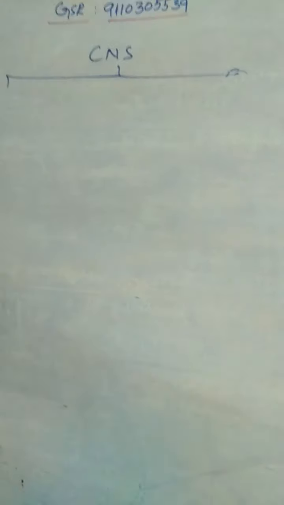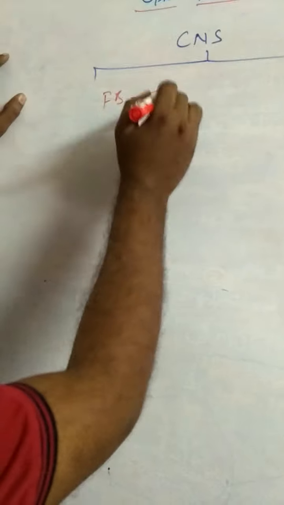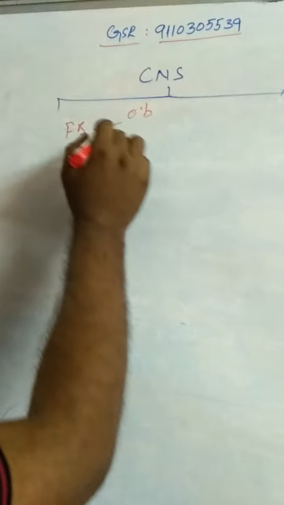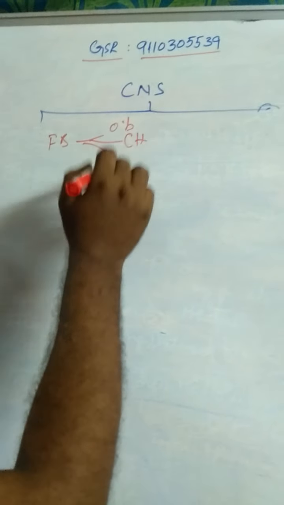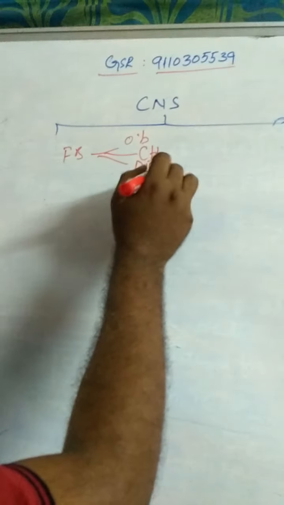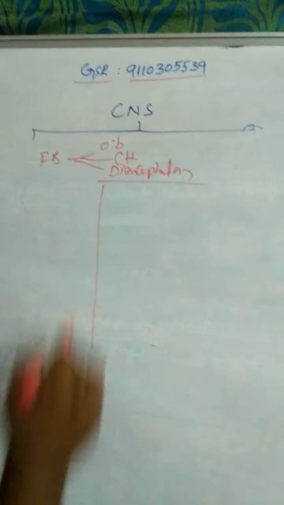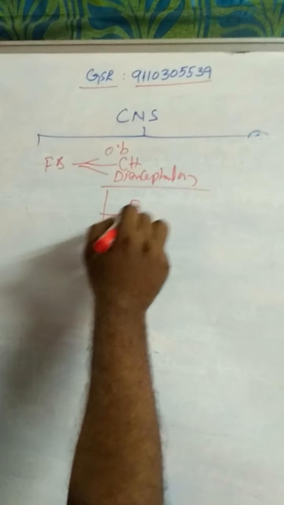And coming to the next one, diencephalon. The forebrain consists of olfactory bulb, cerebral hemispheres, and diencephalon. The diencephalon has 3 parts. First one is epithalamus.